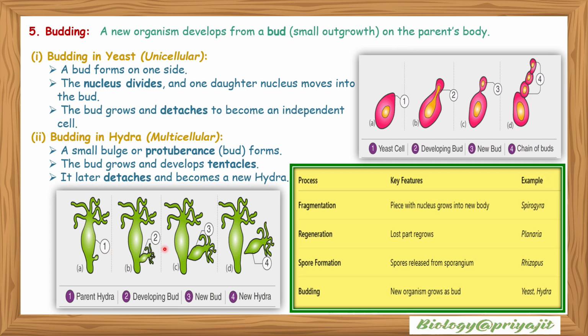And budding in hydra, which is a multicellular organism: a small bulge or protuberance, or bud, forms. The bud grows and develops tentacles. It later detaches and becomes a new hydra. This is the fragmentation, regeneration, spore formation, and budding process. Their key features and their examples are shown in the table.